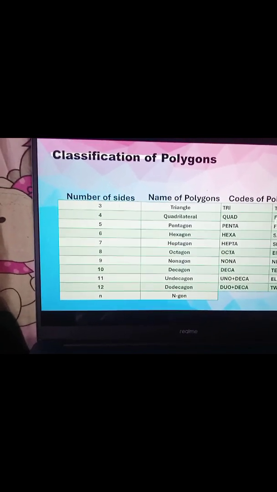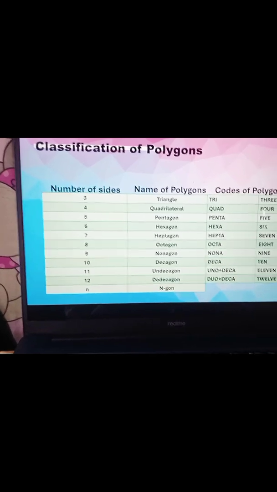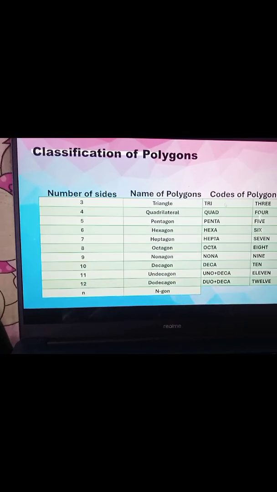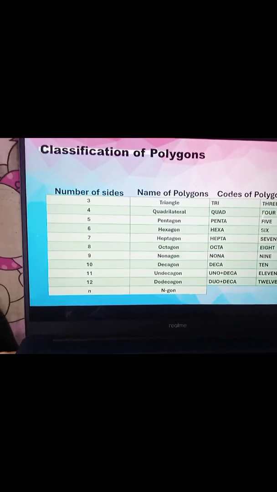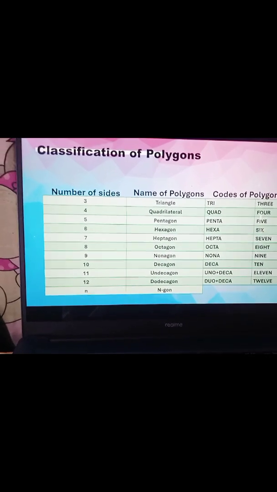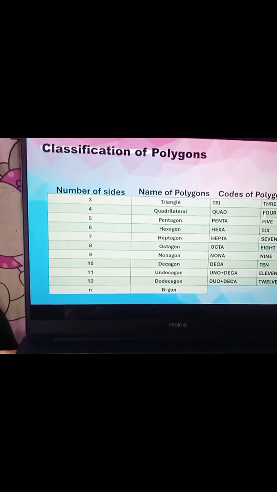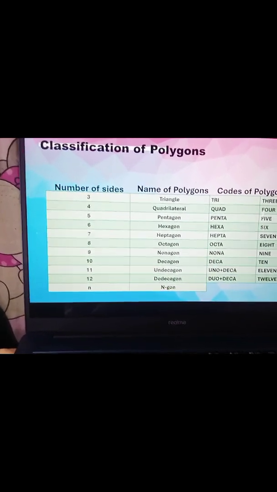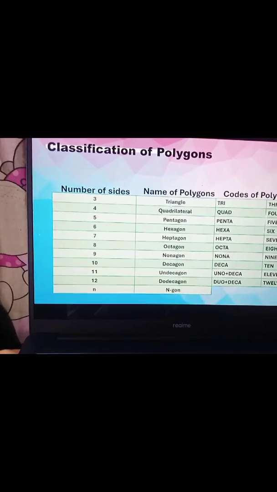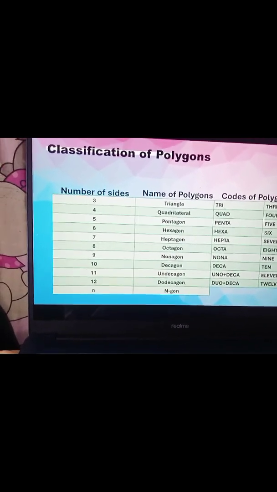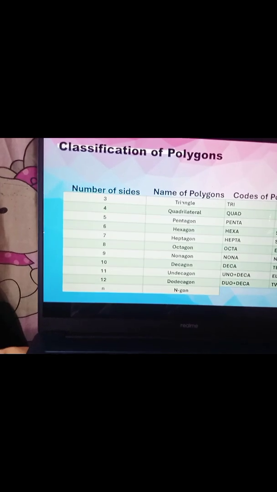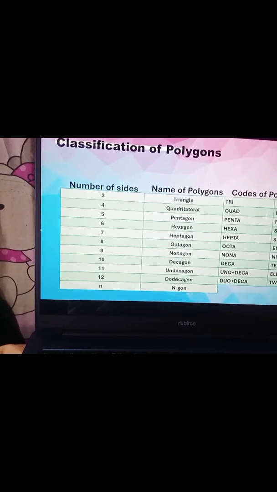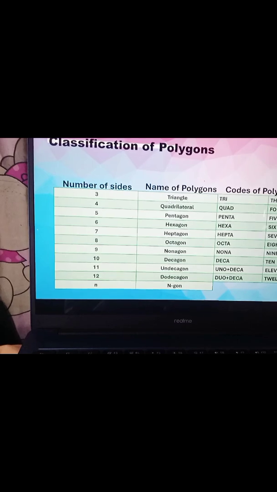In this column you see the number of sides. The second column is the name of the polygon, and the third column is the code of the polygon. We have 3 sides. It is what we call the triangle. Its code is tri. Tri means 3, right? So it is called triangle.